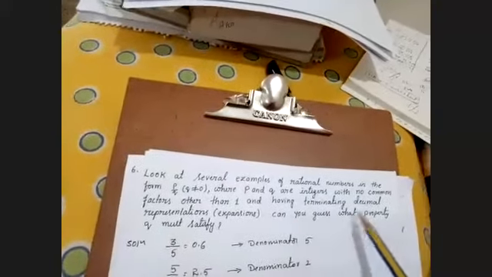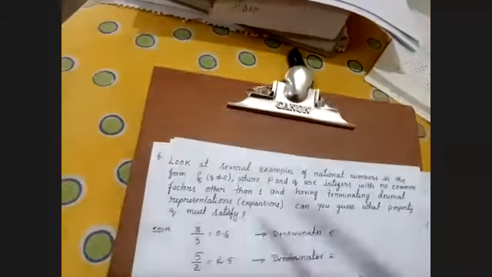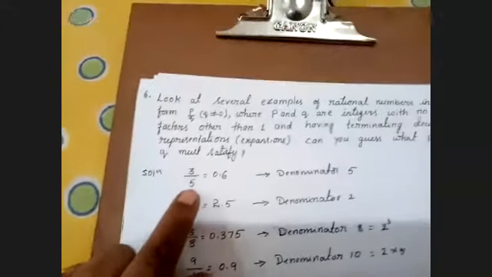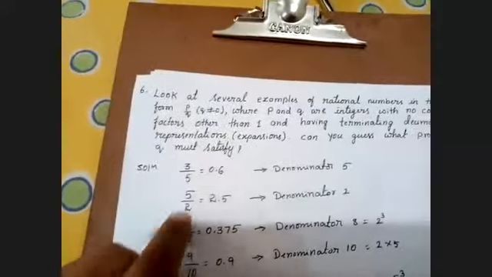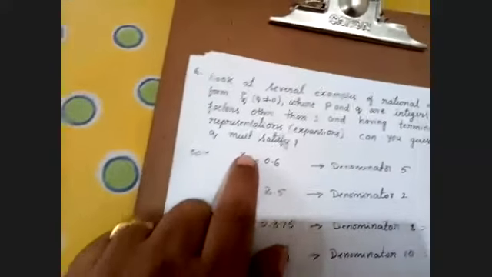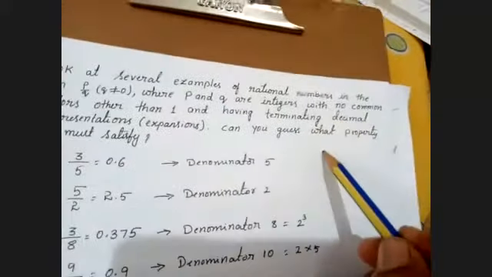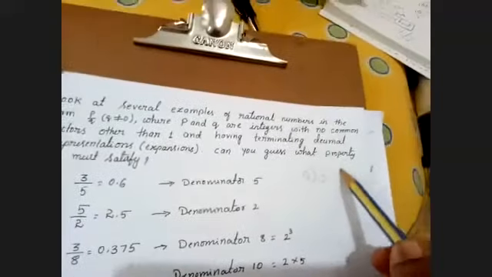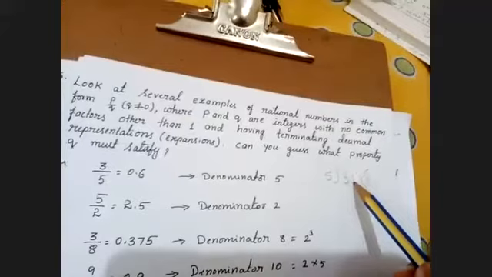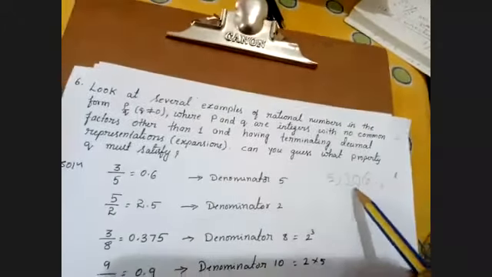Can you guess what property q must satisfy? I'll explain this concept by taking a few examples. First one is 3 by 5. It should be a terminating decimal expansion. If I divide 3 by 5, 3 is lesser than 5, so I'll take a decimal point and 0, and 5 sixes are 30.